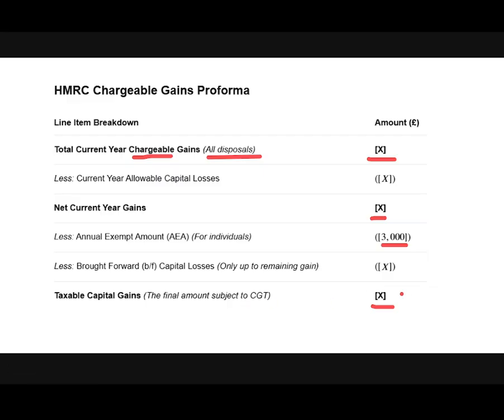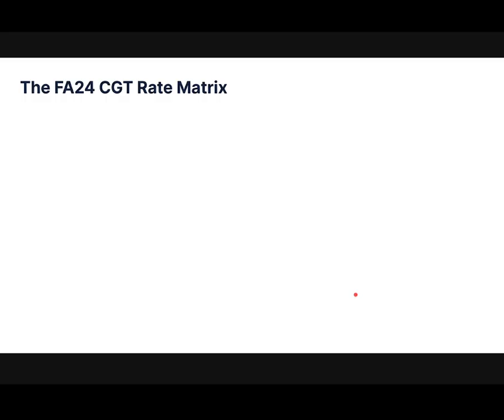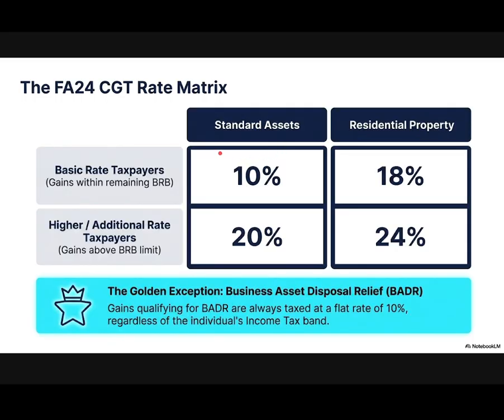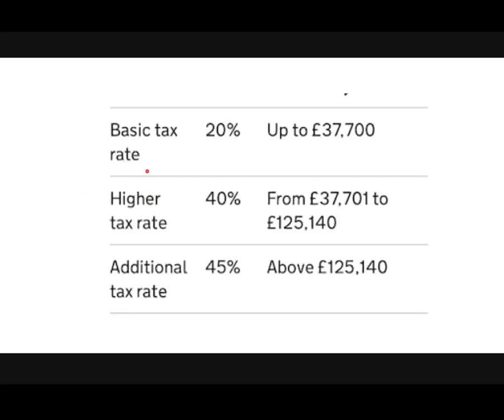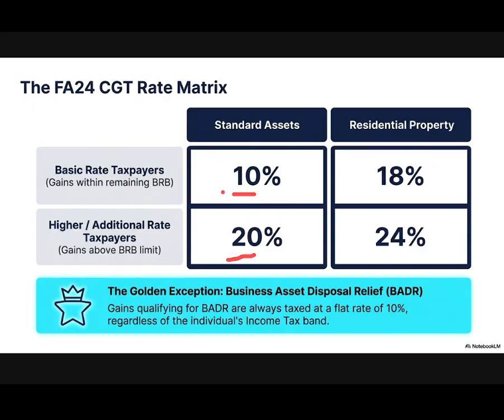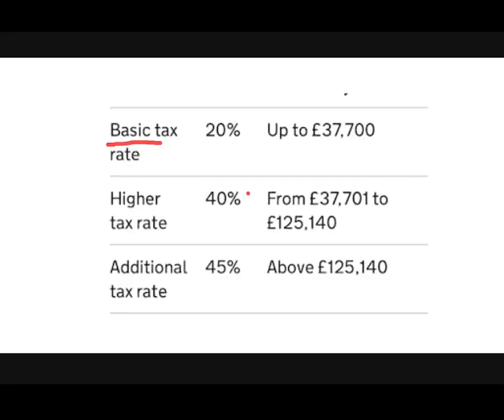To this amount we will apply our tax rate, which for a standard asset is 10% for a basic rate taxpayer and 20% for a higher rate taxpayer. Now what is higher rate and basic rate? If an individual's income is below 37,700, then they will be called a basic rate taxpayer and they will be taxed at 10%.